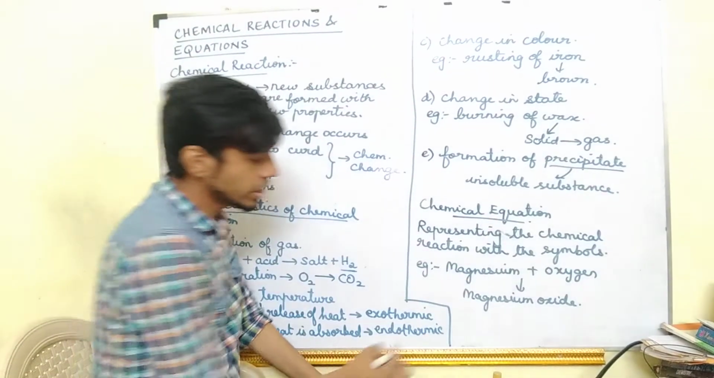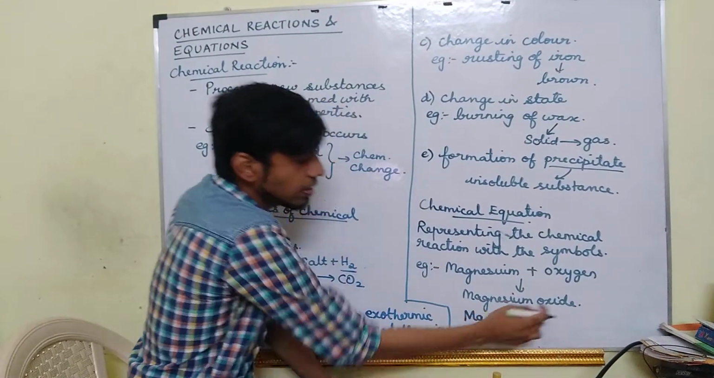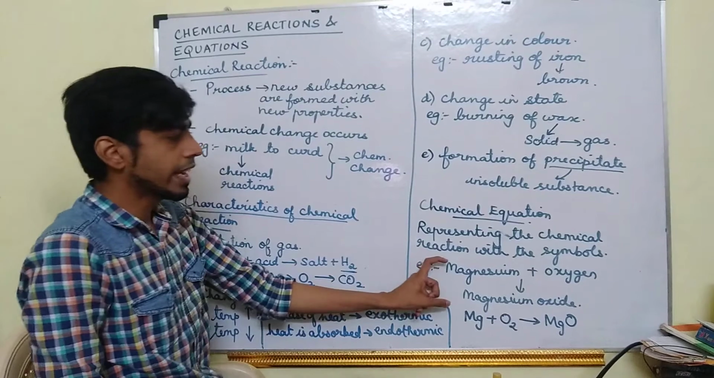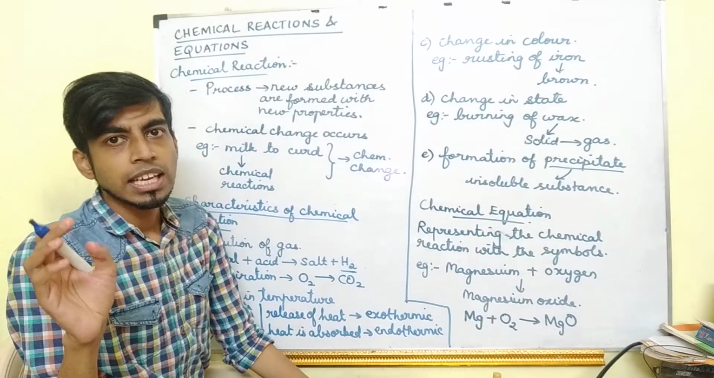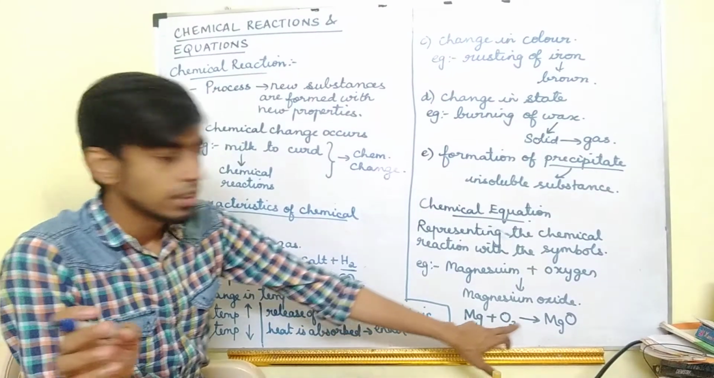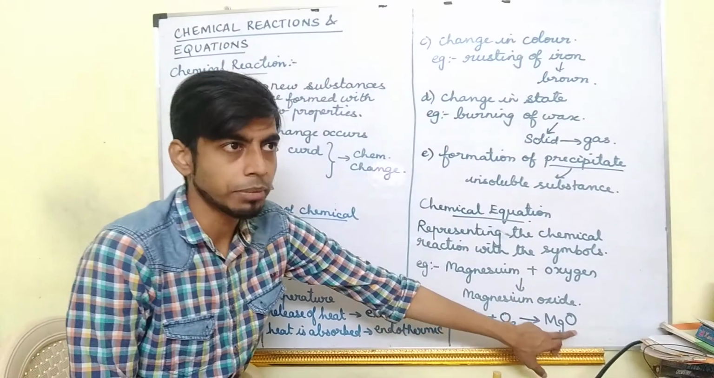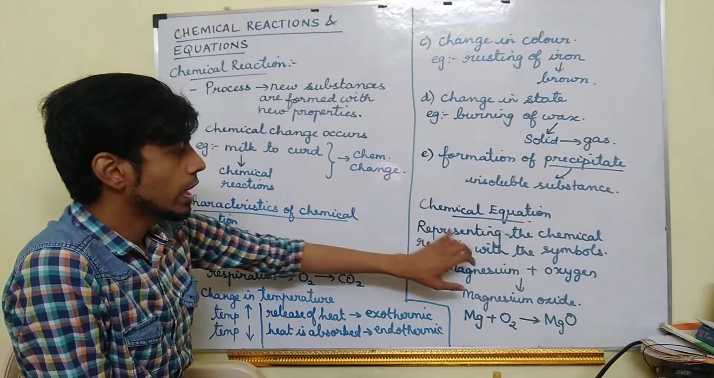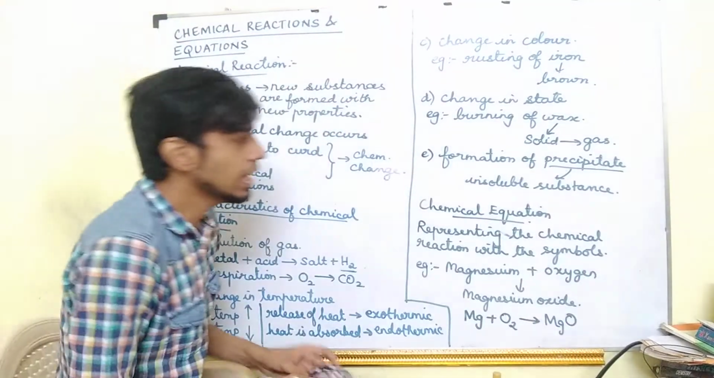What is the symbol for magnesium? Mg. What is the symbol for oxygen? O2. What is the symbol for magnesium oxide? MgO. So if I write the chemical reaction with the help of the symbols, we will call it a chemical equation. Now how many magnesium is there this side? 1. This side? 1. Oxygen, this side it is 2, this side it is 1. Okay. So this is an unbalanced equation. So if you represent a chemical reaction with the help of symbols, it is called a chemical equation.